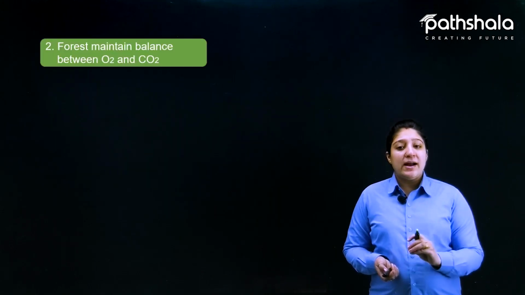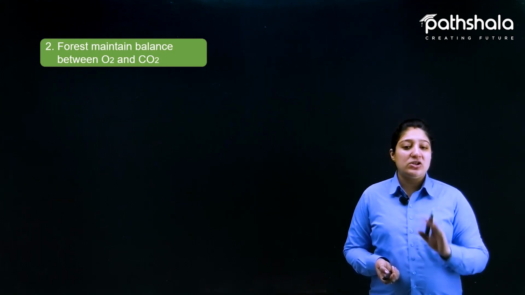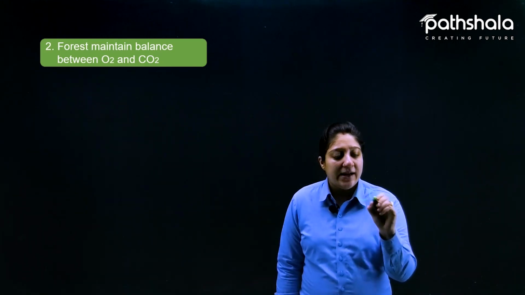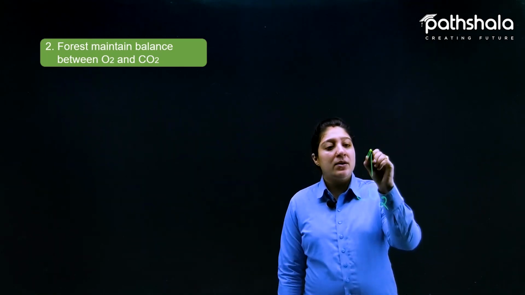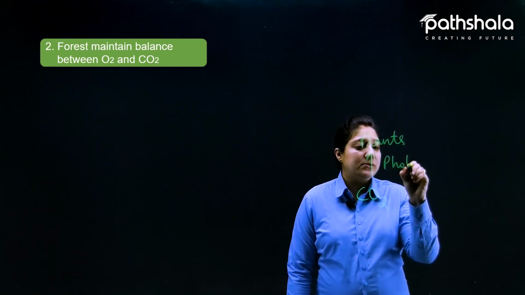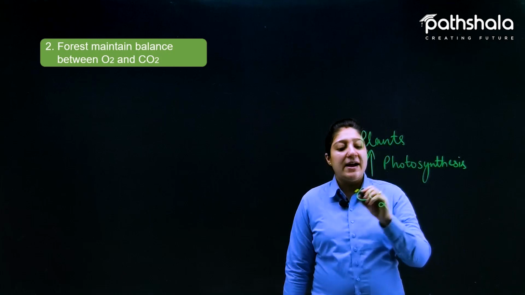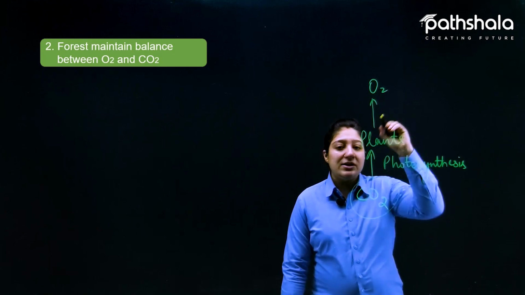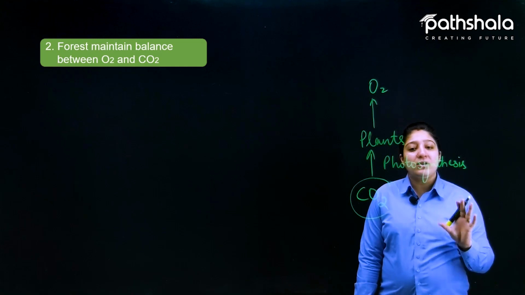The next thing, the second thing, which is very important, is that it maintains the balance between oxygen and carbon dioxide. How? Now see here carefully, the carbon dioxide present in the surroundings is taken up by the plants, right? It is taken up by the plants during the photosynthesis process. And after that, what plants do is they release oxygen into the environment. Now, this oxygen is used by all the living organisms living on the earth's surface.